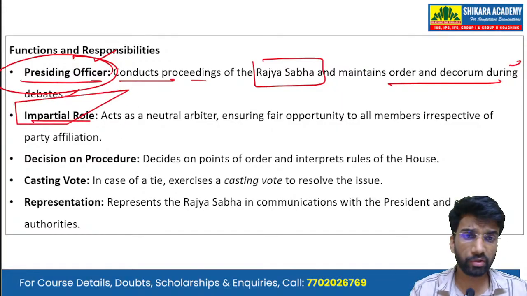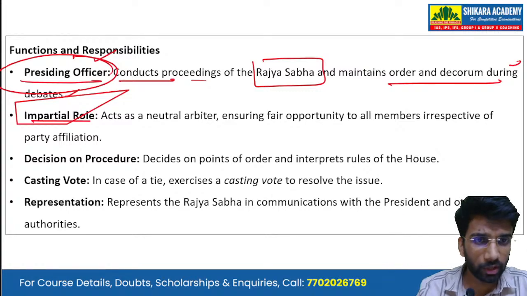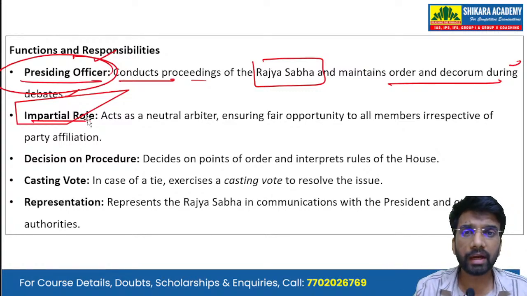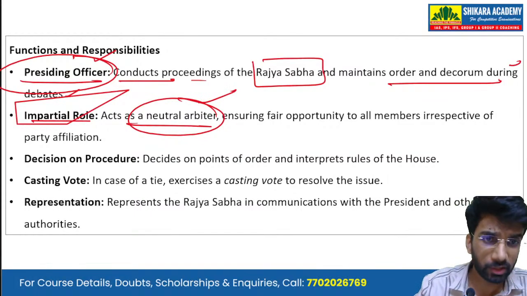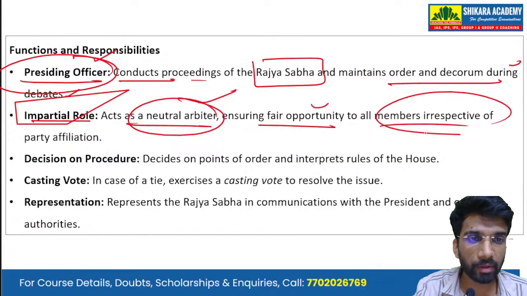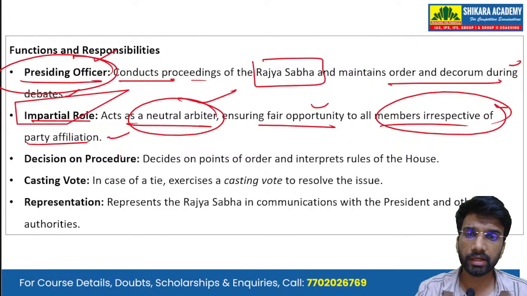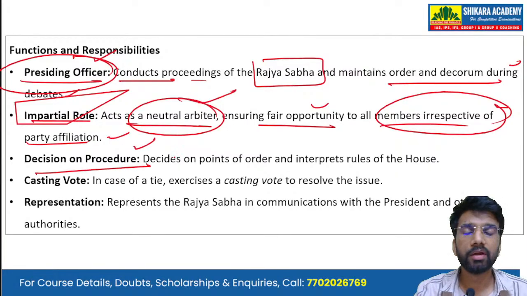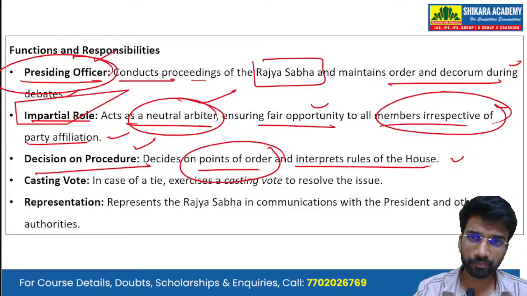The vice president, because it's a constitutional post. The Vice President of India is a constitutional post and it is above party politics. So they act as a neutral arbiter, or at least the vice president is expected to act as a neutral arbiter, ensuring fair opportunity to all the members of the house irrespective of party affiliation. Then decision on procedure: the vice president decides on points of order and also interprets the rules of the house.